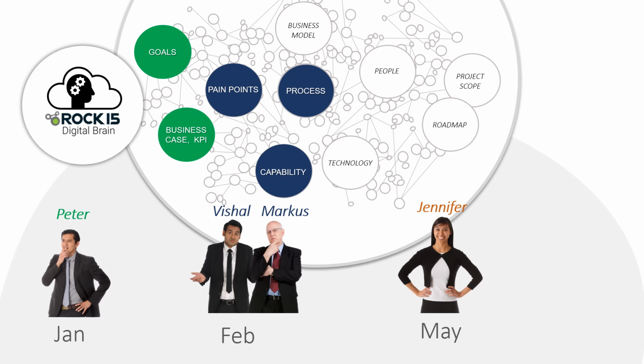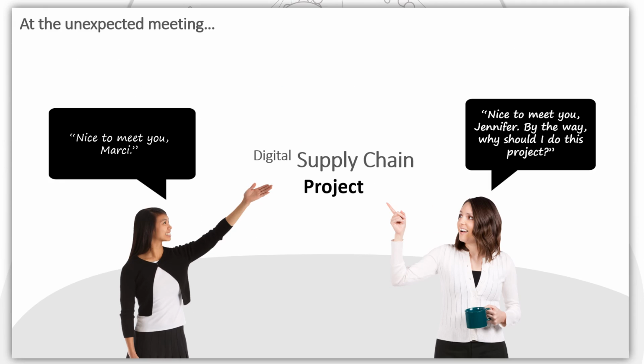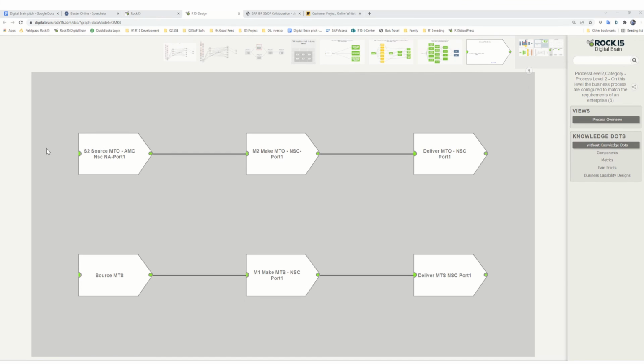Though Jennifer joined 2 months later, she could get the full picture, in a click even at the middle of unexpected meetings. Let's say, Jennifer bumped into the process owner, Marcy. She was asking, why do we need this project? Marcy is the owner of this process.